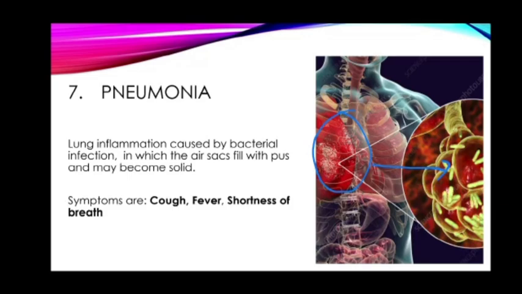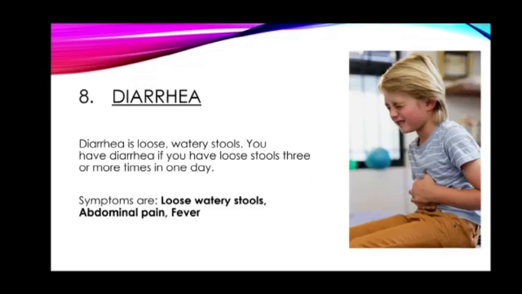As I have explained, pneumonia is actually inflammation. Inflammation means any swollen area where we feel swelling, pain. So it is actually a lung infection, and the symptoms I have already discussed with you. So this is all about pneumonia. Now we have diarrhea. Diarrhea is a bacterial disease in which the person suffers from loose motion, and symptoms are loose, watery stools, abdominal pain, and high fever.